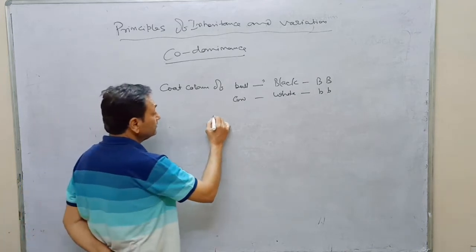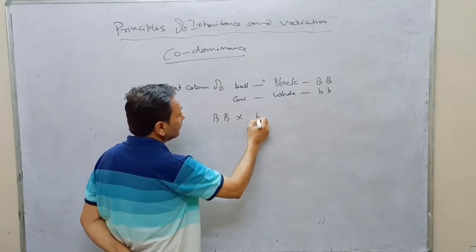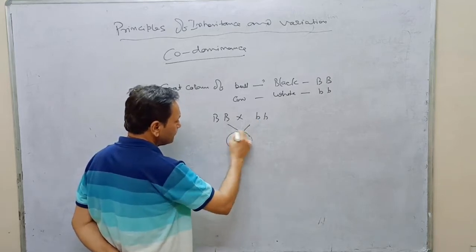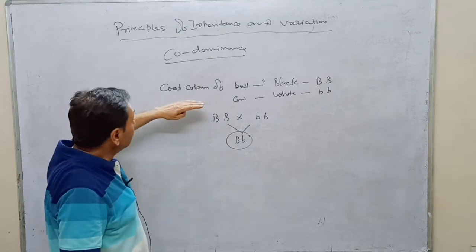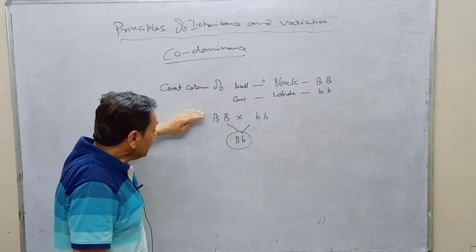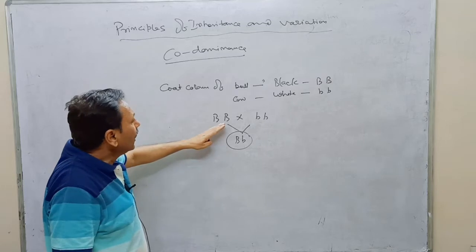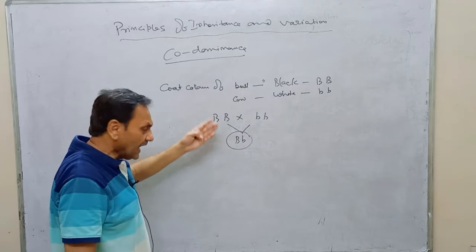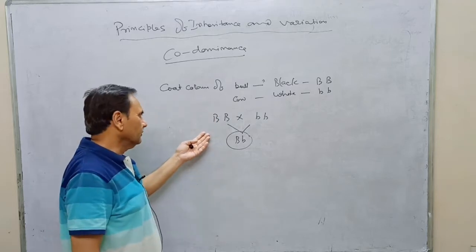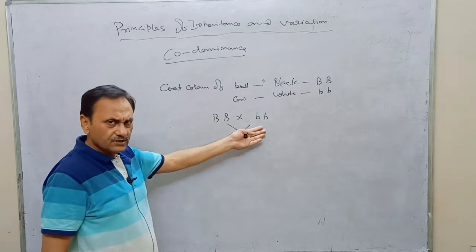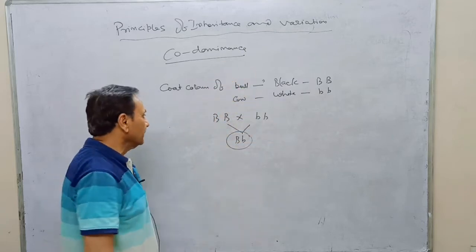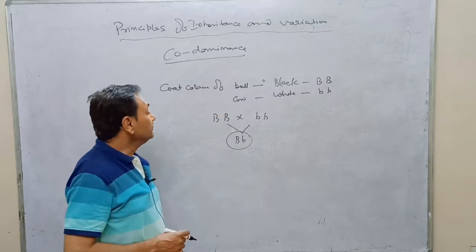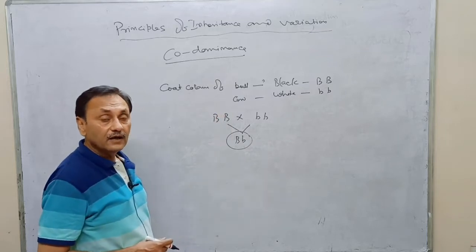When it is crossed, then what happens? Their product, if it is incomplete dominance, should be a grey color, a light black color, because black is dominant and white is recessive, and white is not completely suppressed by the black, which takes place in incomplete dominance.